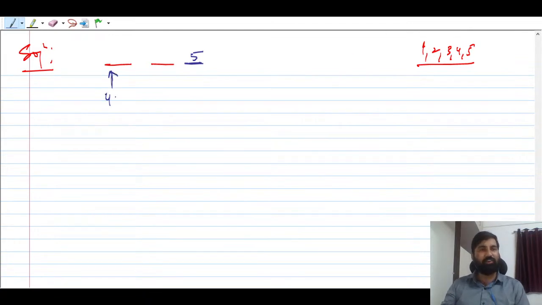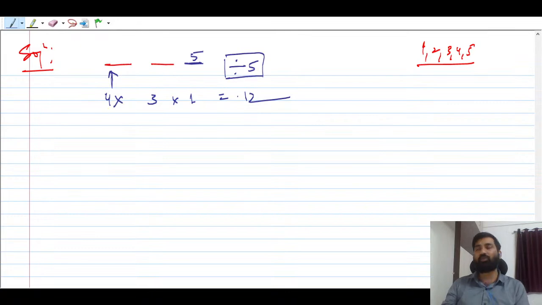You can say this is filled by 4 ways, and this is going to be filled by 3 ways, right? Okay, I think this is clear. And this has been already filled by 1 way, so you can say this is going to be 12. I'm just considering the divisibility by 5, right? This is one case that you can say.